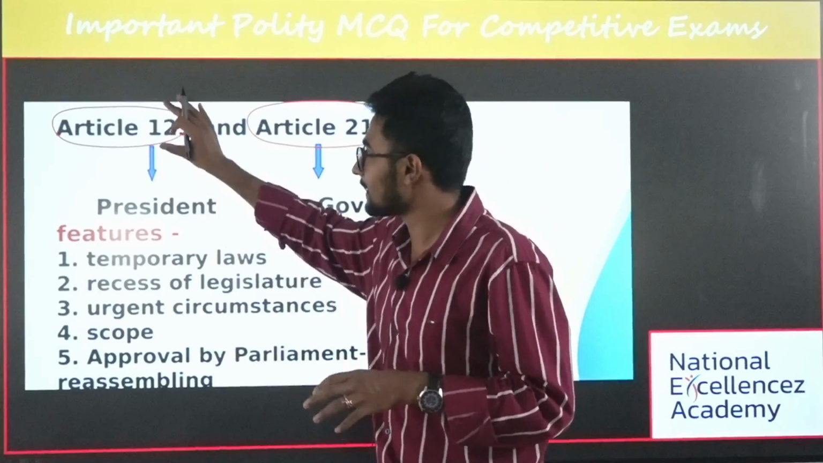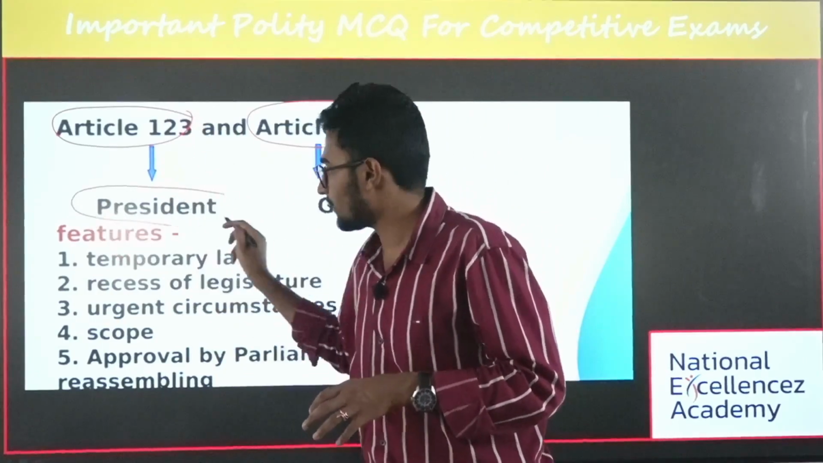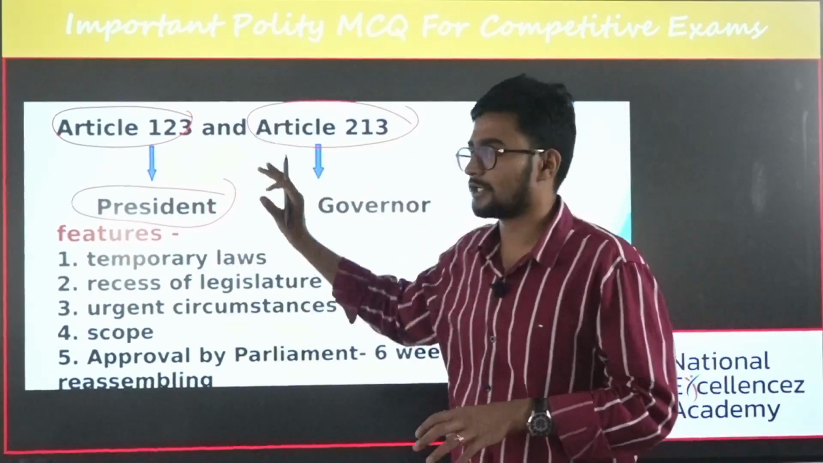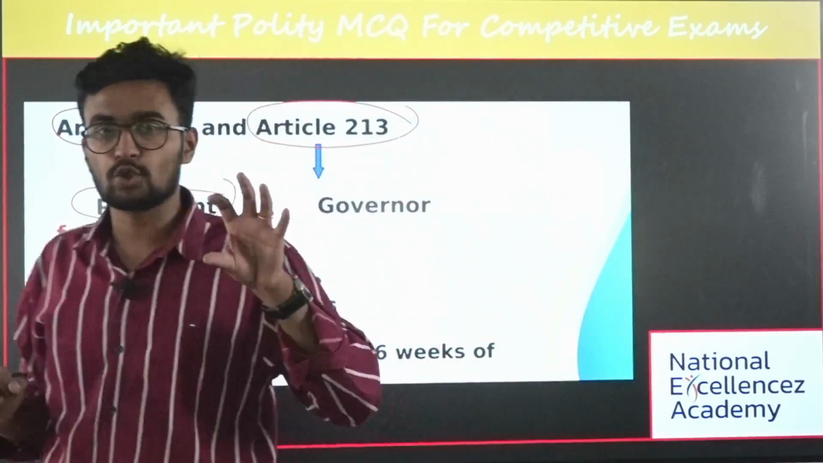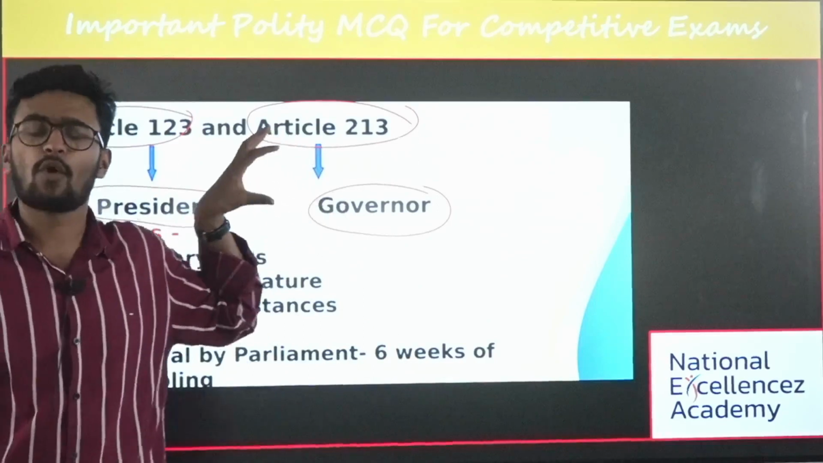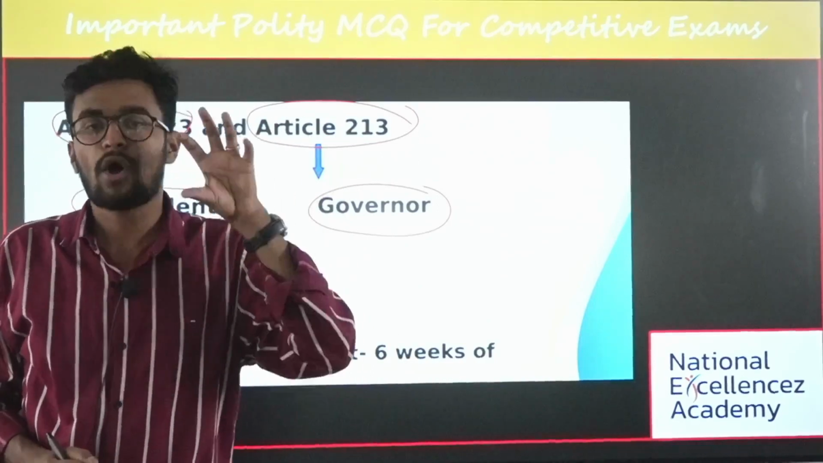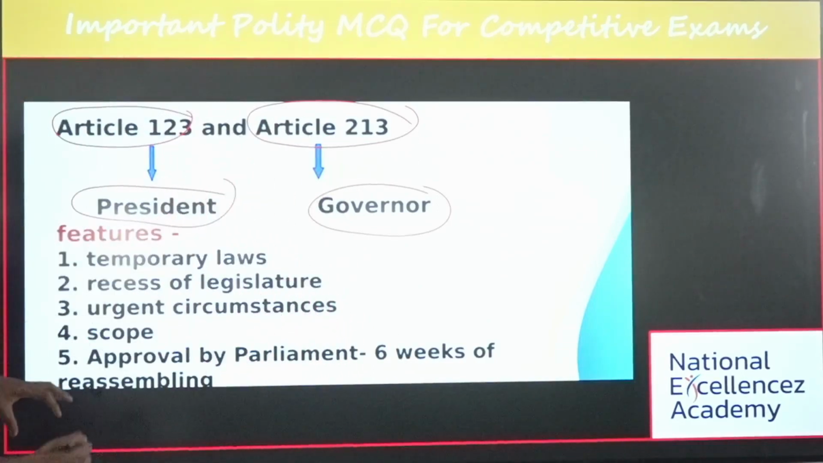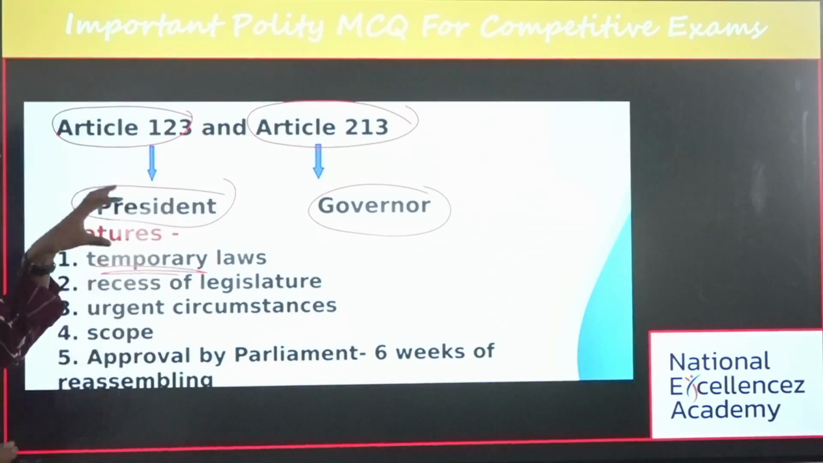Under Article 123, the president has been given the power with respect to ordinances, whereas under Article 213, the governor has been given the powers. Firstly, what is ordinance making power? You should know that it is a temporary law.